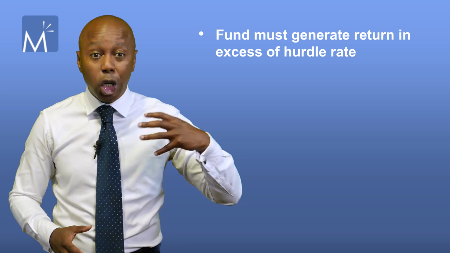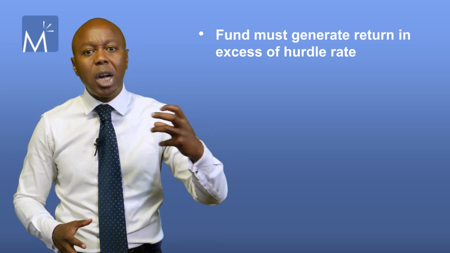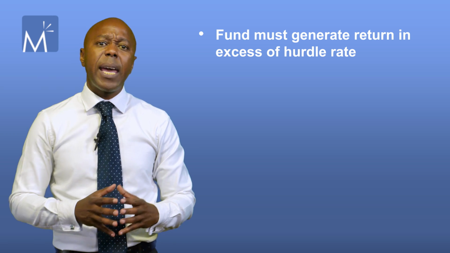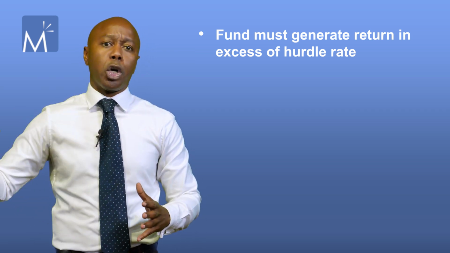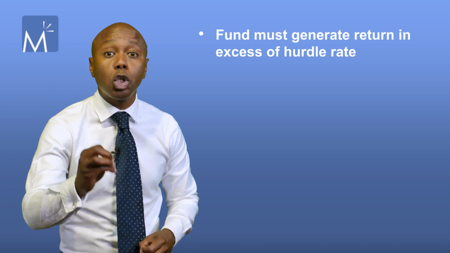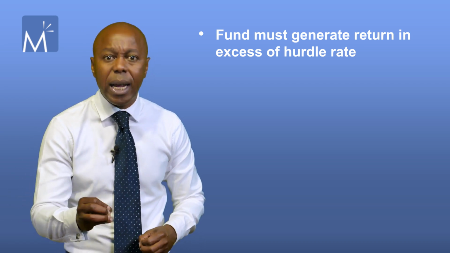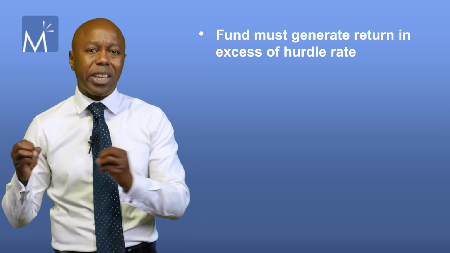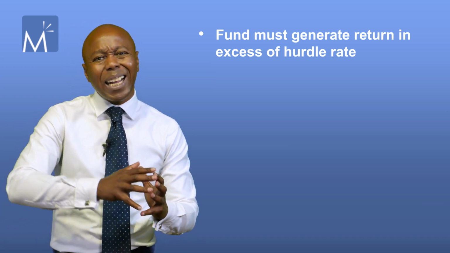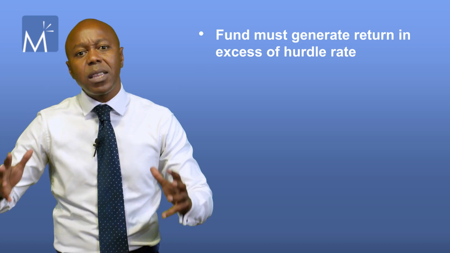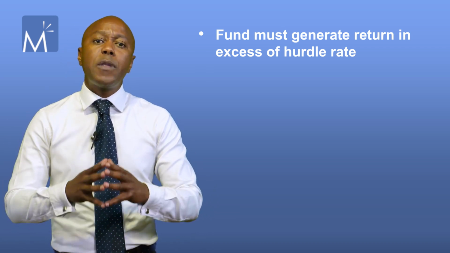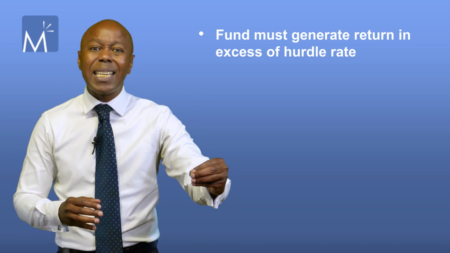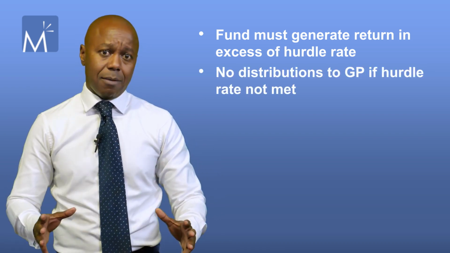This hurdle rate is negotiated and established upfront in the LPA. If the fund exceeds the hurdle rate, then the GP can start collecting his carried interest as if the hurdle rate didn't exist. So if the GP clears the hurdle rate, they get their full carry. If they fail to reach the hurdle rate, they get nothing.